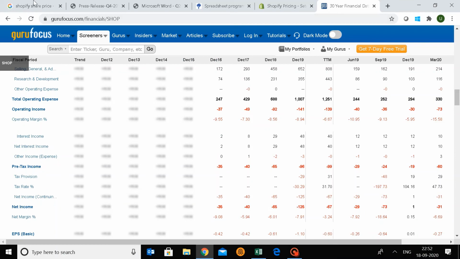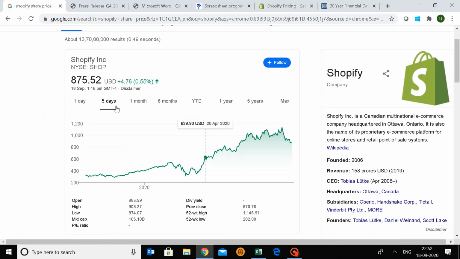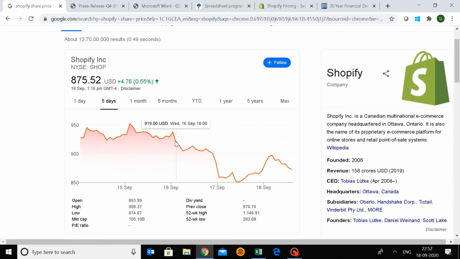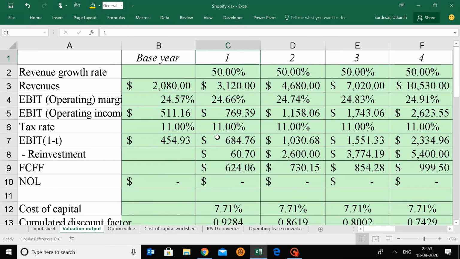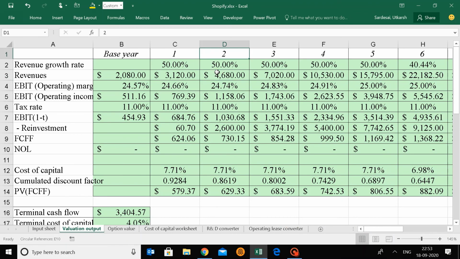Now you can see in the last 5 days, it did fall down after what we said, and there was a pushback. But this is a proper technical analysis here. You can see there is support and resistance coming in. So this is typical carrying out of the trend. Basically reverses for a short period of time and then goes down again. So I do anticipate it will come down to this fair value, and if it does, you know where to come, and you know what to do. So this is about how we value Shopify.